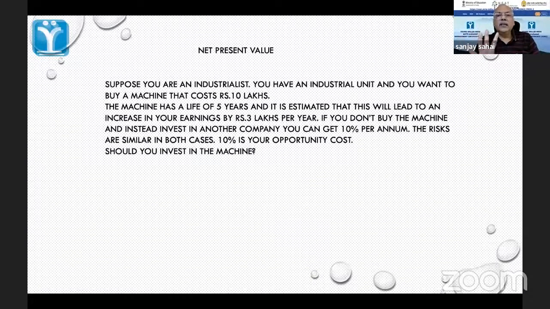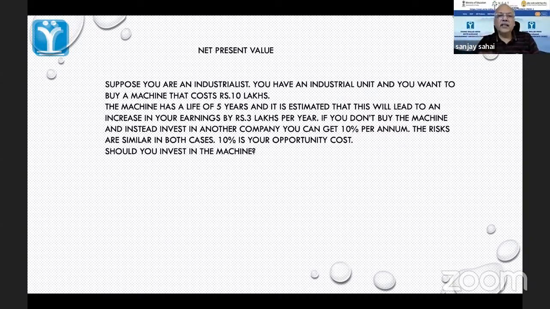So here we will just repeat this again, because today both of you seem to be in the right mood. तो उसके चलते भी थोड़ा easier होगा इसको repeat करना. हमारा position क्या है? You are an industrialist. आपका एक इंडस्ट्रियल यूनिट है और आप एक मशीन खरीदना चाहते हैं 10 लाख रुपए. Now you want to see, should I make this decision or should I not.